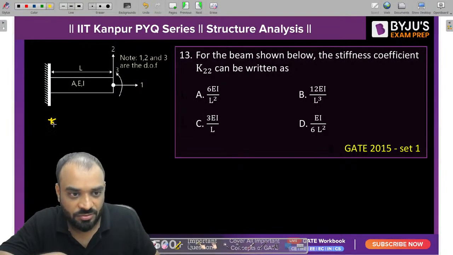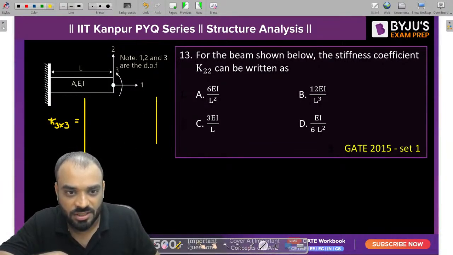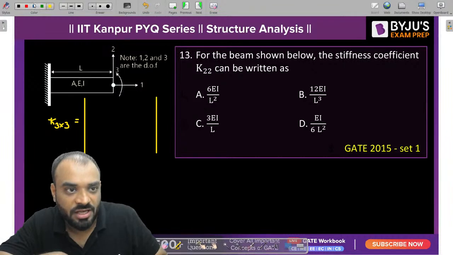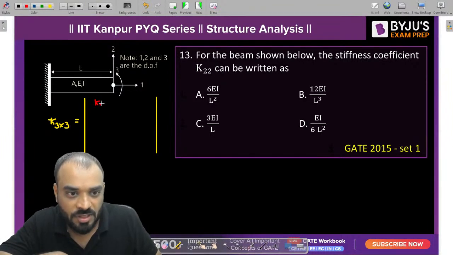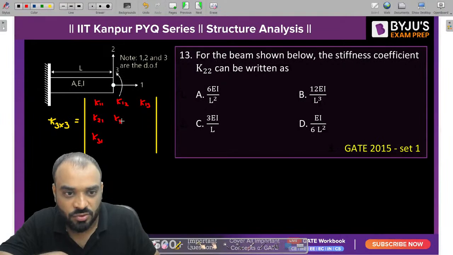So let me write it down. The matrix is 3 cross 3, right? So what are the elements over here? K11, K12, K13, K21, K22, K23, then K31, K32 and K33.